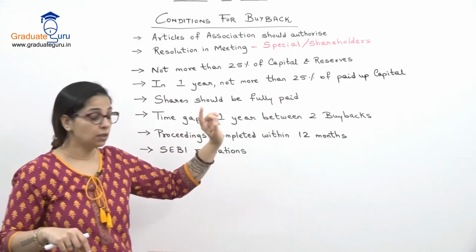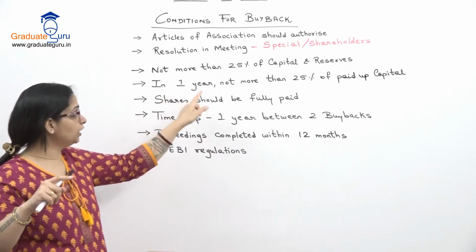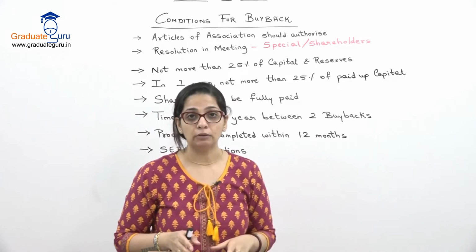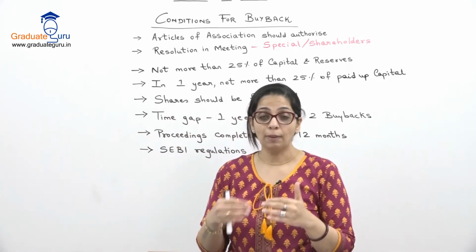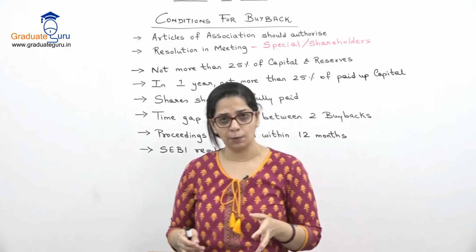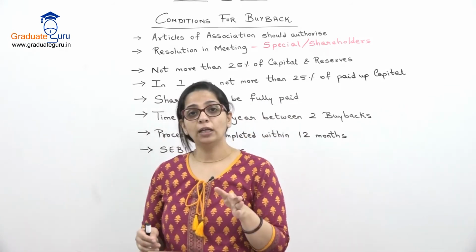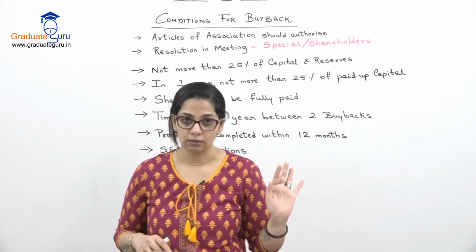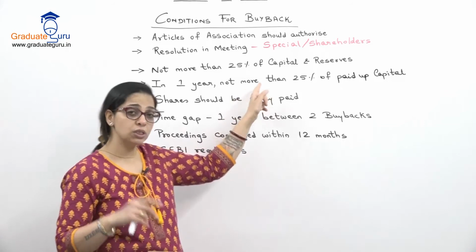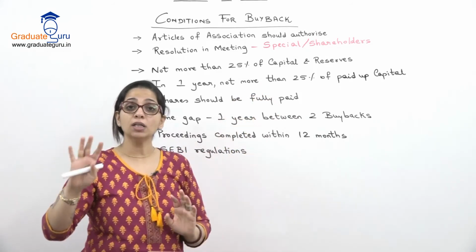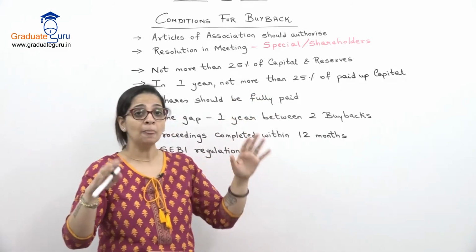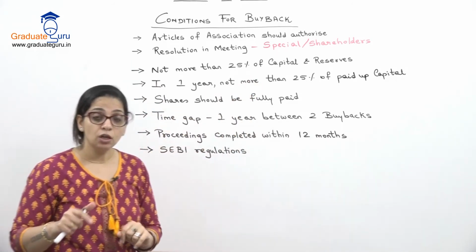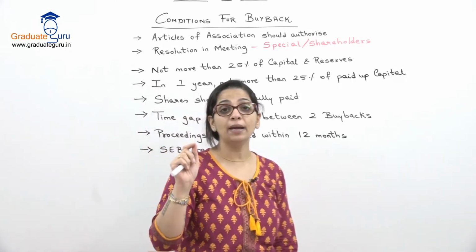Next condition is that in a particular year, in 1 year, not more than 25% of paid up capital. वो हम जो capital buyback कर रहे हैं, जैसे अगर equity कर रहे हैं, तो equity capital का 25% से ज़्यादा हम किसी भी year में buyback नहीं कर सकते. So that this condition also we will be tackling when we do our sums. Sums में हम एक format बनाते हैं जिसमें these two conditions will be taken care of. Next is, shares should be fully paid up.